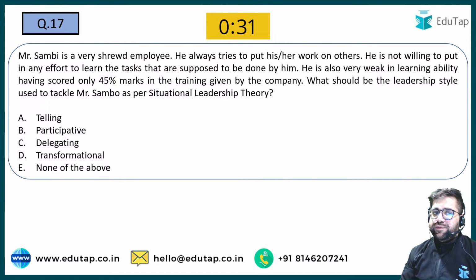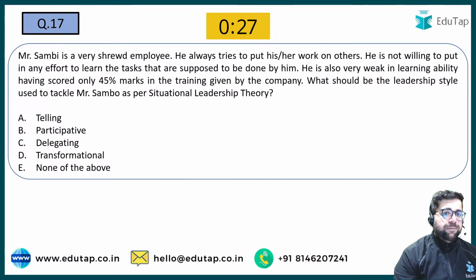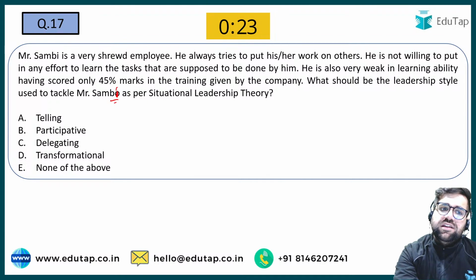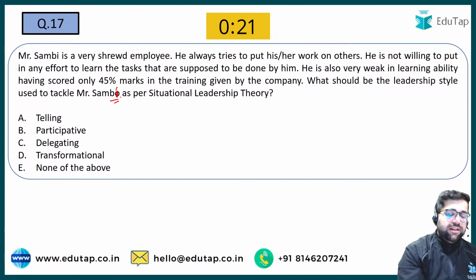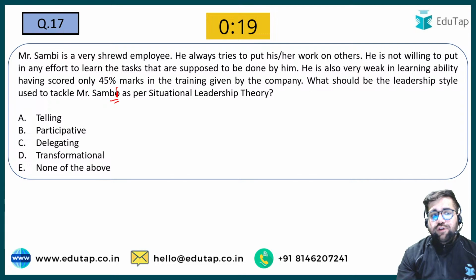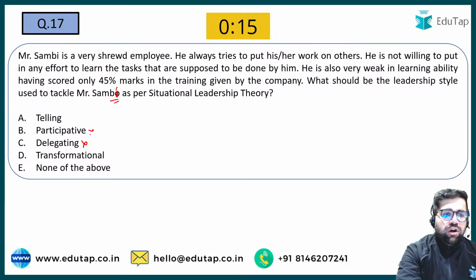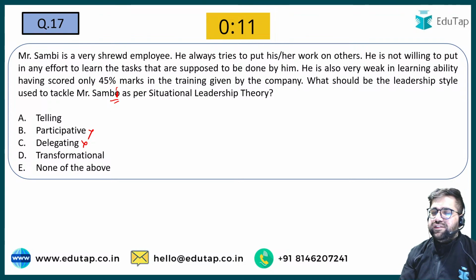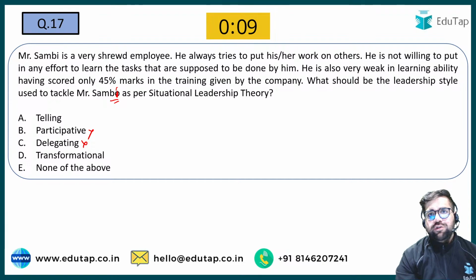What should be the leadership style to tackle Mr. Sambi as per the situational leadership theory? If you have to tackle Mr. Sambi, then what kind of style should you follow? See, we cannot follow delegative and we cannot follow participative also, because Mr. Sambi is not that capable. He is not experienced. He does not have any good qualities either.